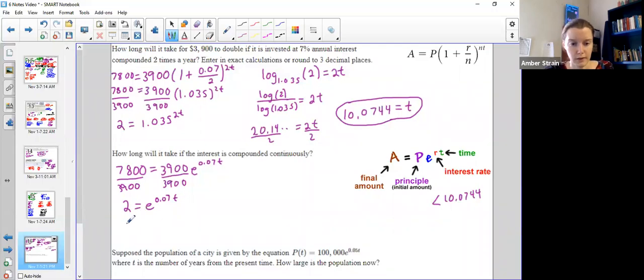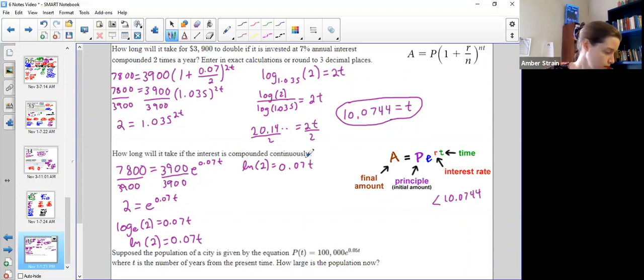So if I switch this to log form, that would be log base e. But log base e has a special name. Log base e is ln, the natural log. So that means this could also be written as ln of 2. And that's handy because we actually have a button on our calculator for ln of 2. ln of 2, straight off of our calculator, is 0.693 blah, blah, blah. So then I'm going to take that and of course divide it by 0.07.